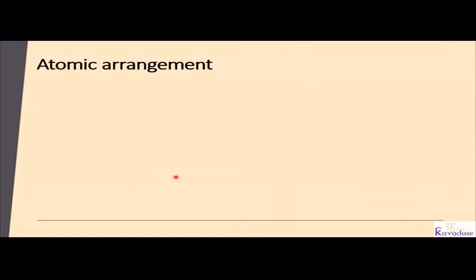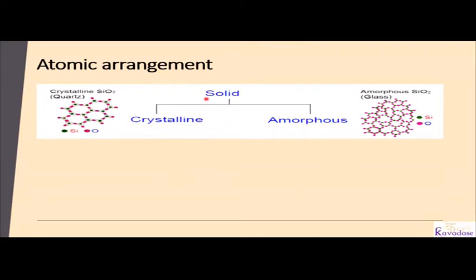Then atomic arrangements. Solids can be divided into crystalline form and amorphous form. In crystalline form, you can see this is quartz, an example of a crystalline material, where you can see a proper arrangement. This arrangement is repeated multiple times, so this is known as a pattern. This same pattern is repeated multiple times, and if the same pattern is repeated multiple times, we call it an array of this pattern.